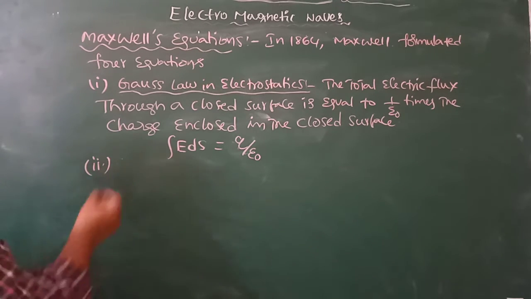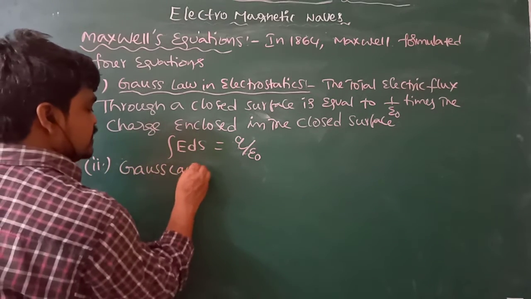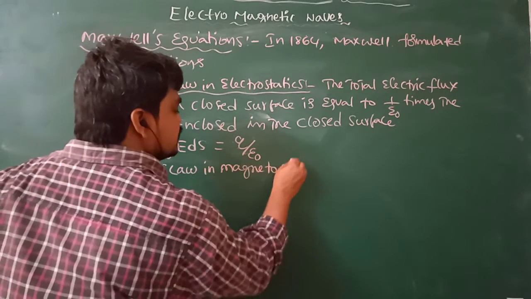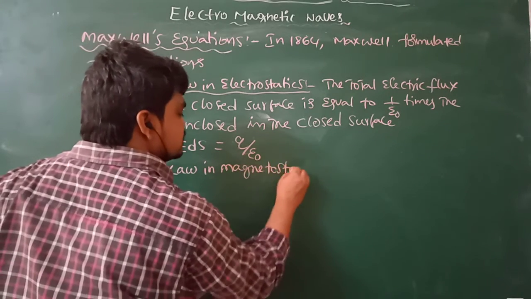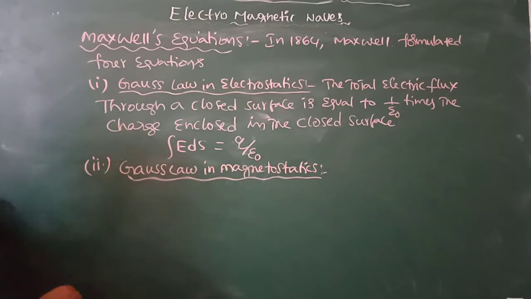from magnetostatics, that is Gauss law in magnetostatics. What is the Gauss law in magnetostatics?